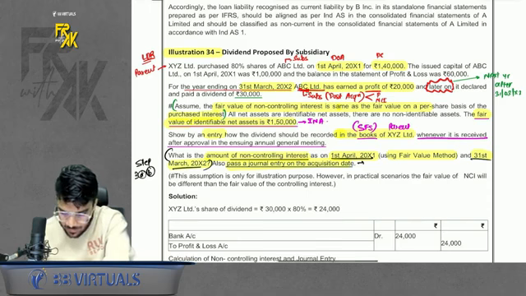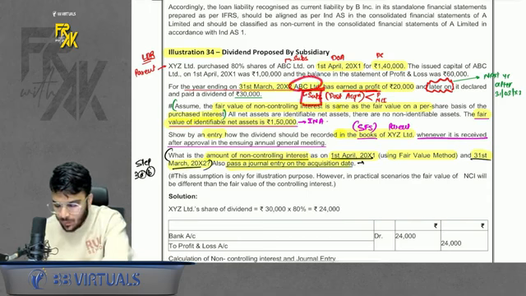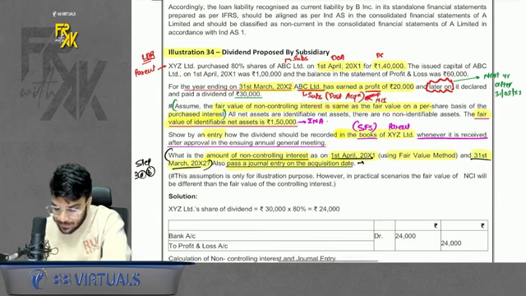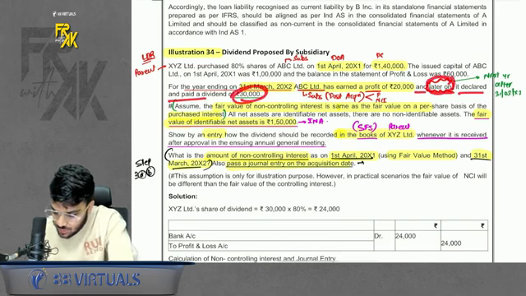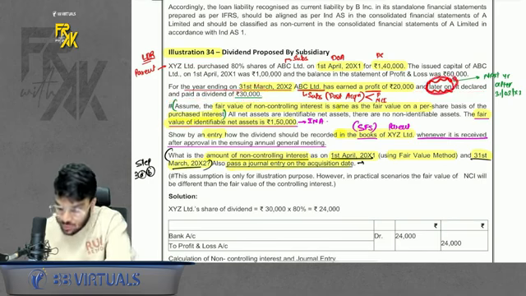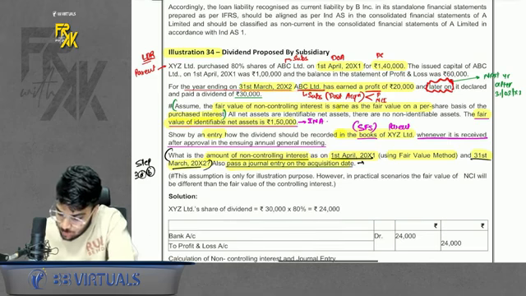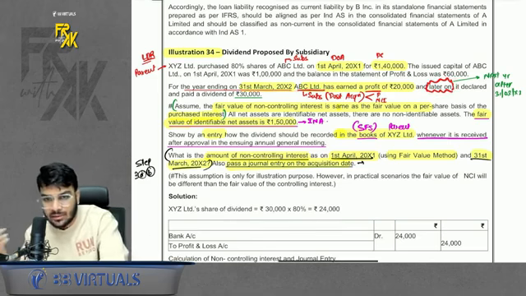Anyways, during the year ABC, the subsidiary, earned a profit of 20,000. This is the post acquisition profit which gets distributed between parent and NCI. And it is said that later on it declared a dividend of 30,000. The interpretation of later on is that the dividend is not paid in the current year, because the profit is earned in the current year and then they use the words later on. That means the dividend has occurred in the next year. Do remember, so in the current year, no effect of dividend will come.